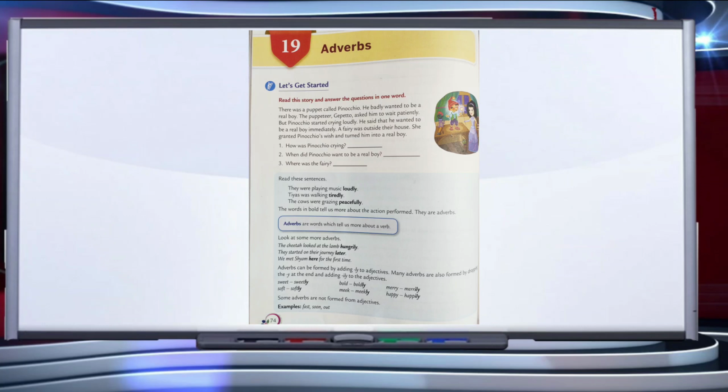There are some of the sentences. They were playing music loudly. Tiaz was walking tiredly. The cows were grazing peacefully. The words in bold tell us more about the action performed. So these all are adverbs. Some more examples are there.